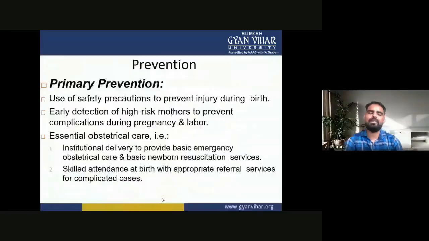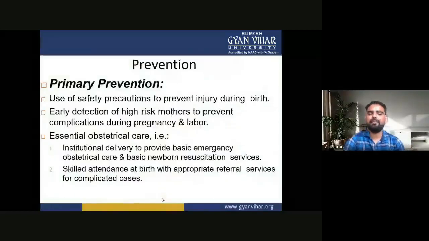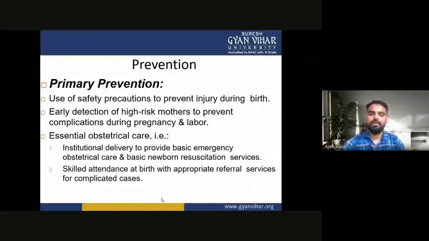Now the prevention. First is the primary prevention. In primary prevention there is use of safety precautions to prevent injury during birth, and early detection of high risk mothers to prevent complications during pregnancy and labor.